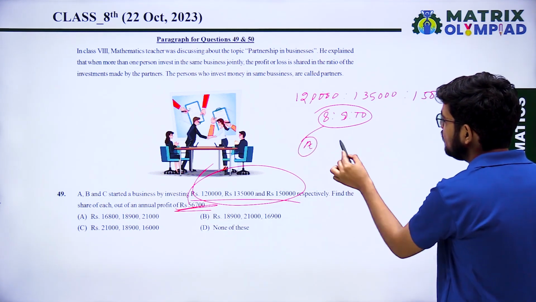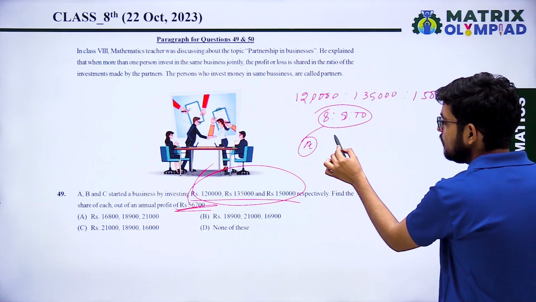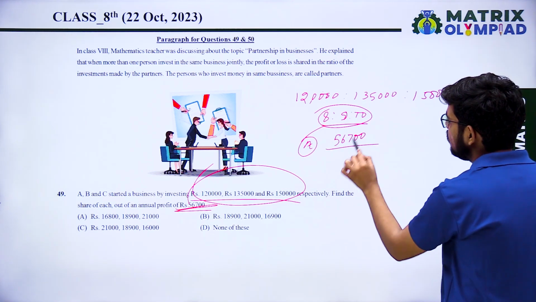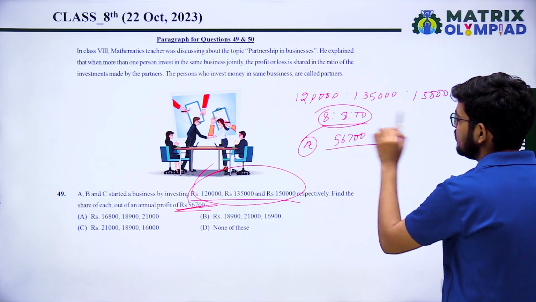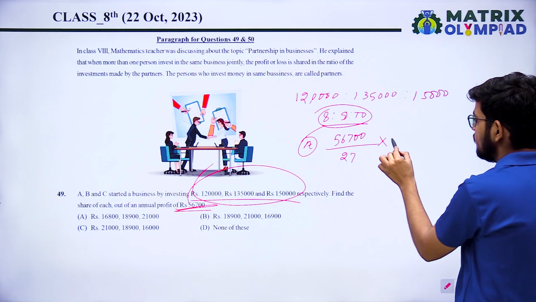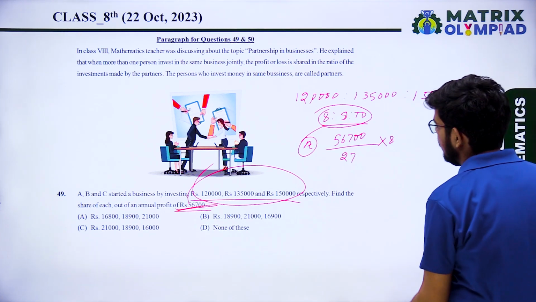So profit of A will be the total profit 56,700 upon the total ratio, that is 8 plus 9 is 17, plus 10 is 27, into the ratio of A, which is 8.